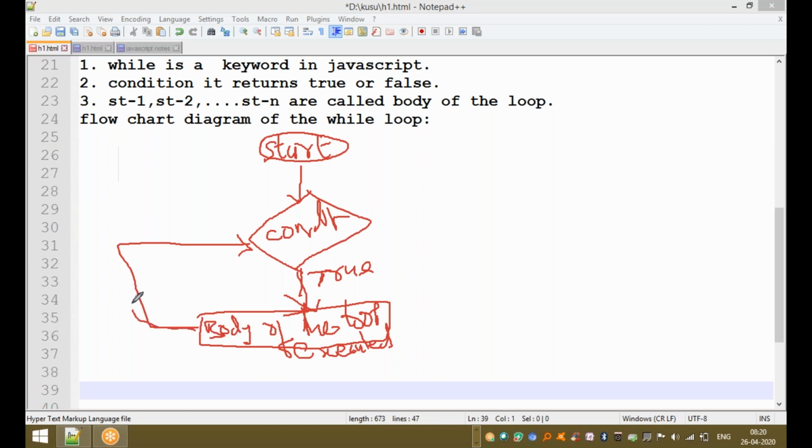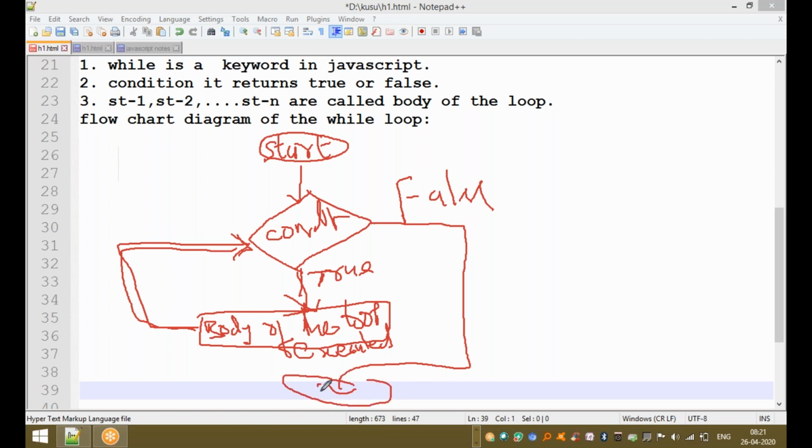After executing these statements, at a particular time the condition returns false, and that stops the loop. That is the while loop syntax and flowchart diagram. Clear, guys, up to here?